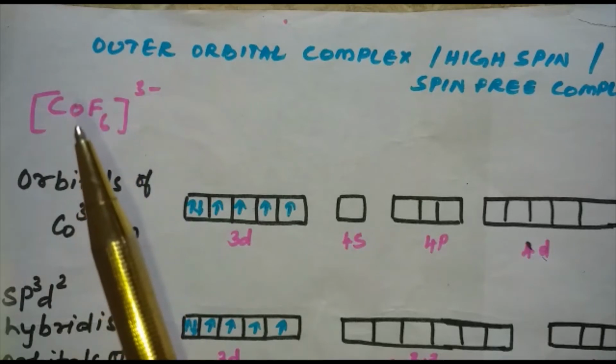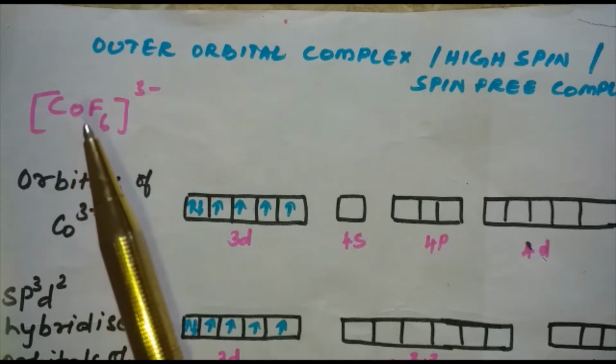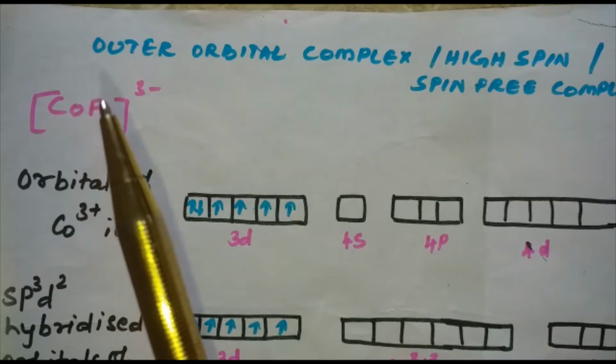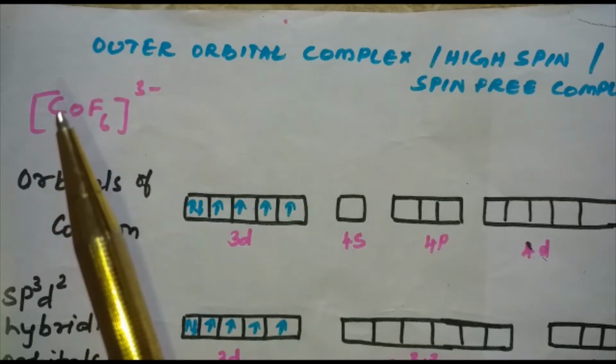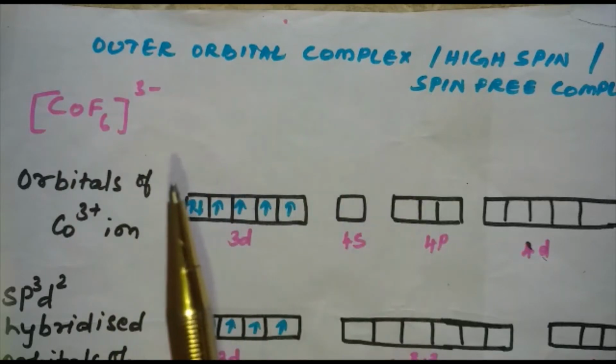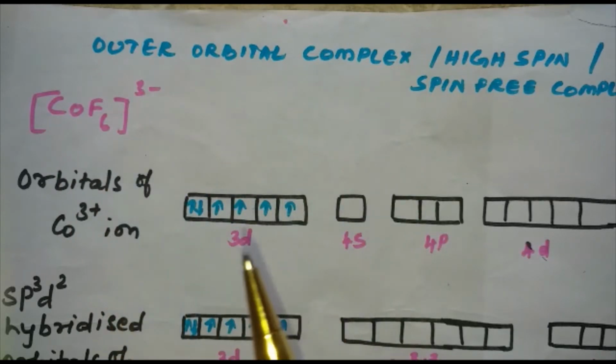We know the atomic number of cobalt is 27, electronic configuration 3d7 4s2. The charge of Co is found to be 3+, so 3 electrons are removed, 2 electrons from the s orbital and 1 from the d orbital. So till this you are clear with.